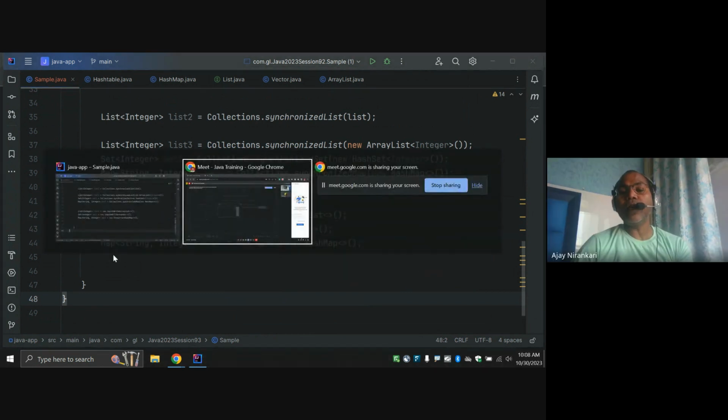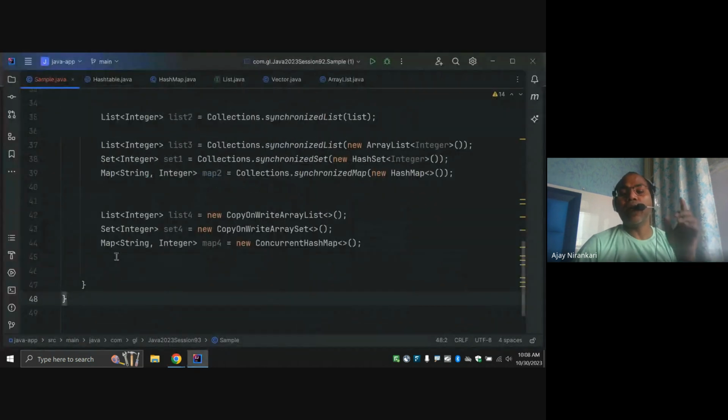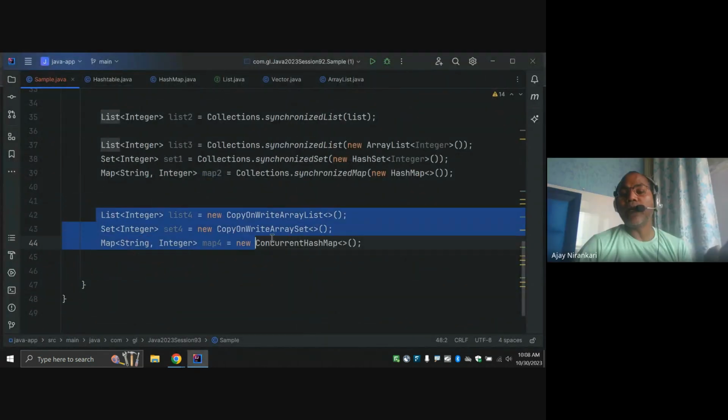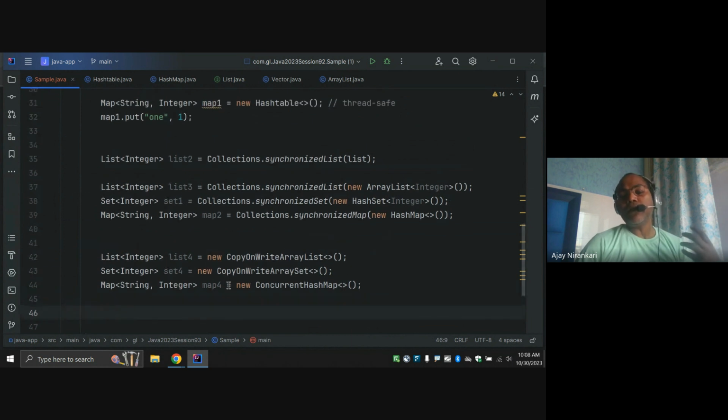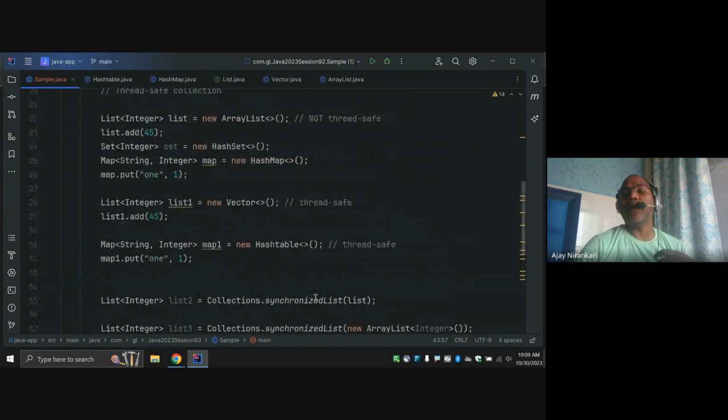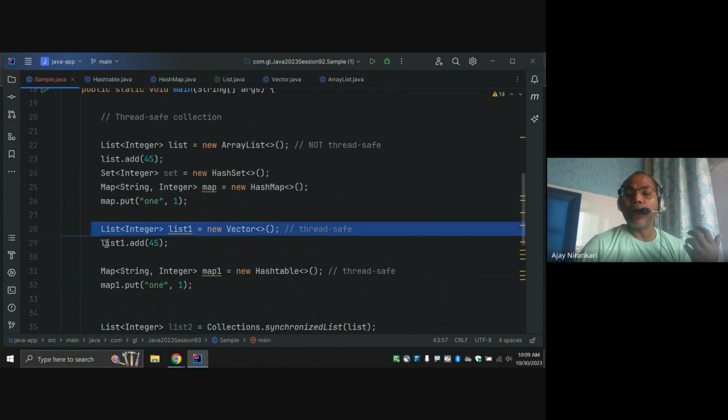These come from JDK 5 onward, right? So whenever you want thread safe collections, you can use the legacy classes: Vector, Hashtable, Properties, or Dictionary.